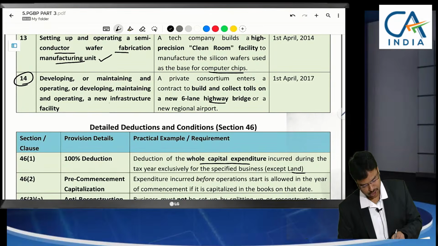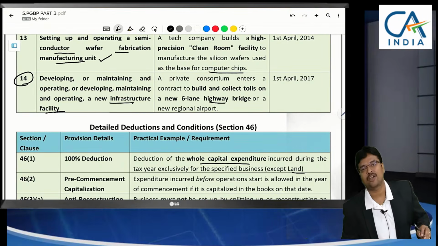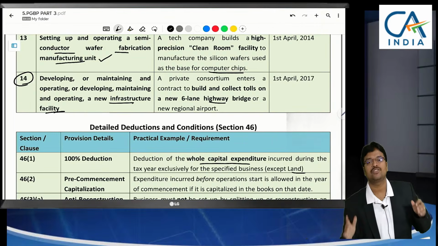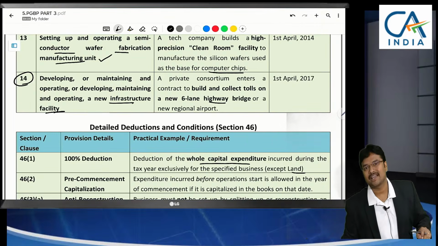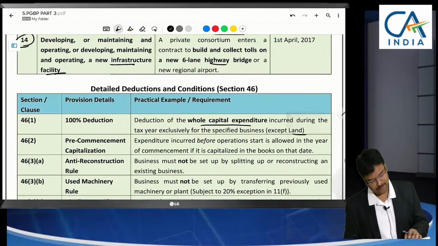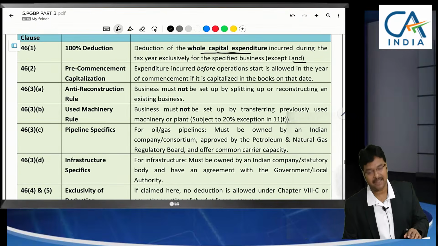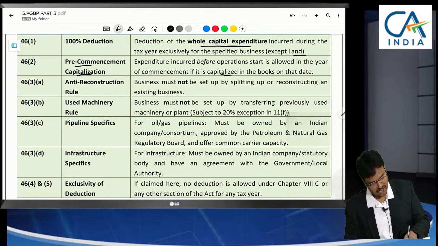Highway project, new infrastructure facility, government highway project we got. To lay out the roads, we need machinery. Concrete mixer we need, machinery we need. To lay out the road, rollers we need. All these expenses you can claim deduction. Not only revenue expenditure, sir, in all these cases, capital expenditure can be claimed as deduction, even before commencement expenses also, and after commencement you can claim deduction.